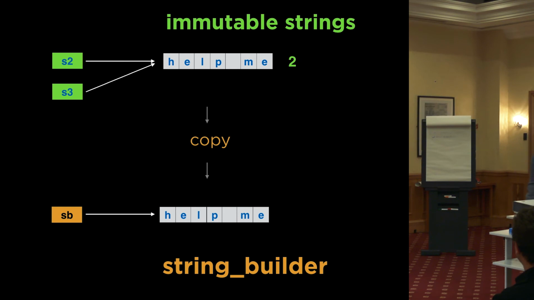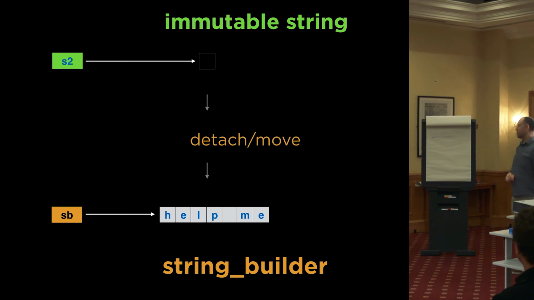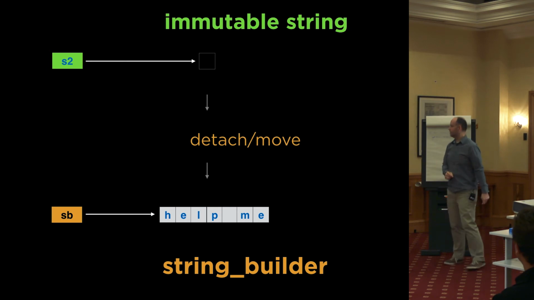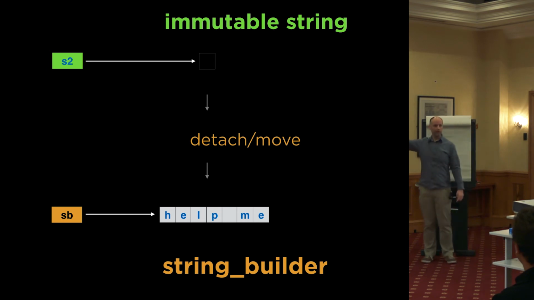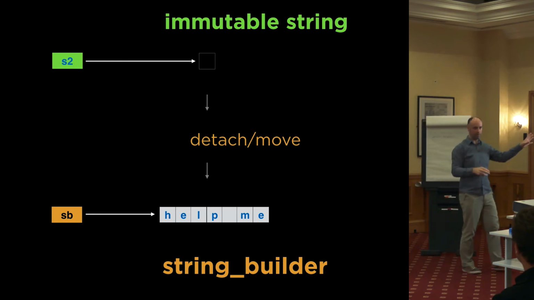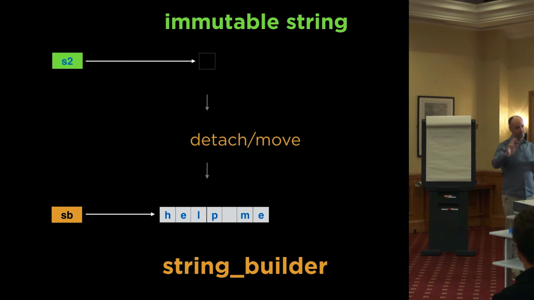If that string happens to be not shared, a single reference count, and you do a move on it, we can actually move the representation back into a string builder where we can safely mutate it, knowing that no one else is going to touch it, and then move it back again. So we've got pretty much zero overhead compared to not having the two types, but we're managing the lifetimes of the mutability.